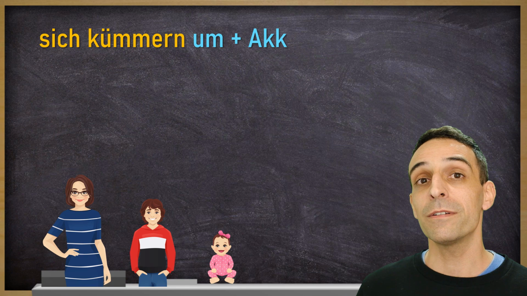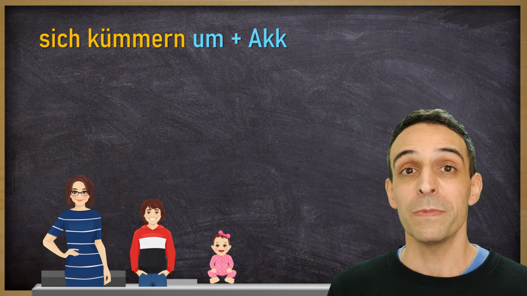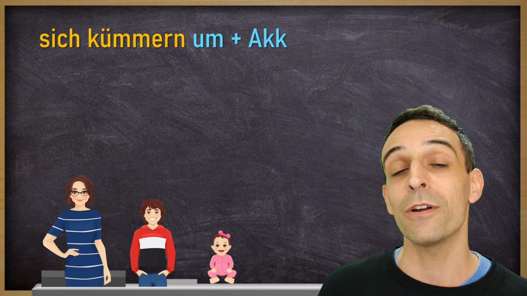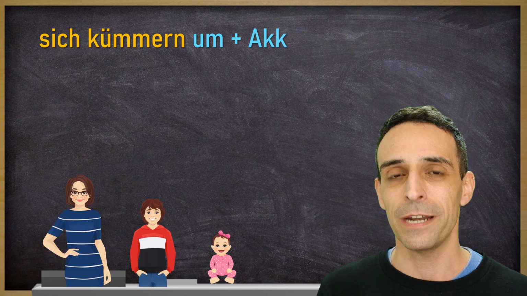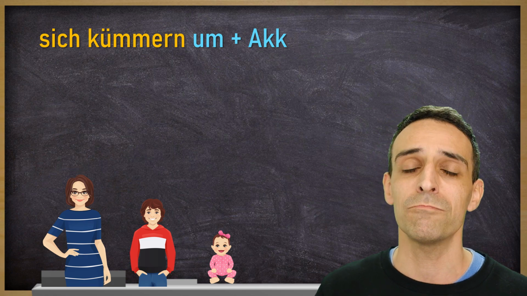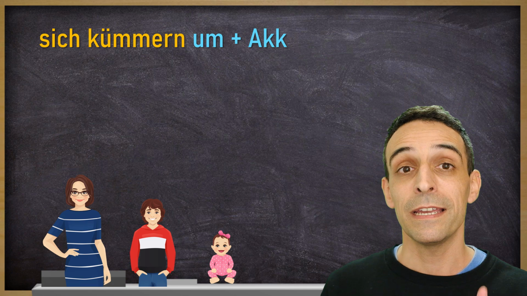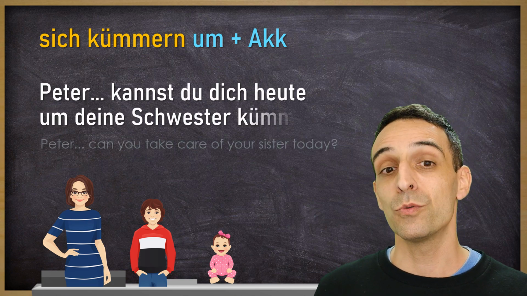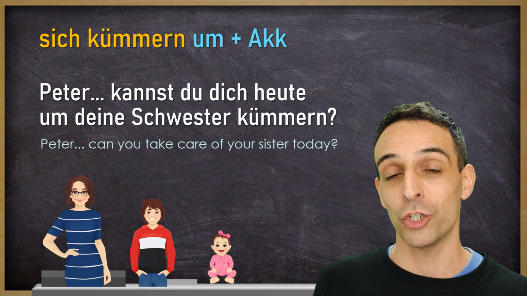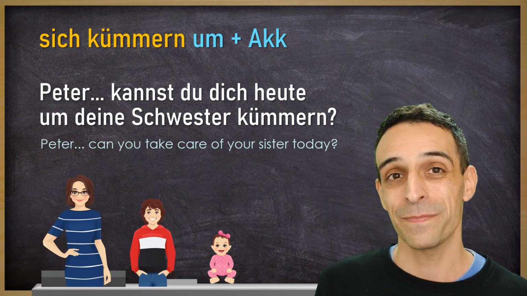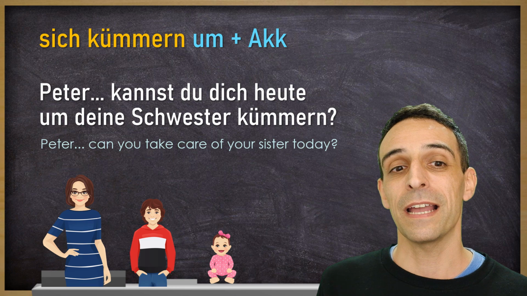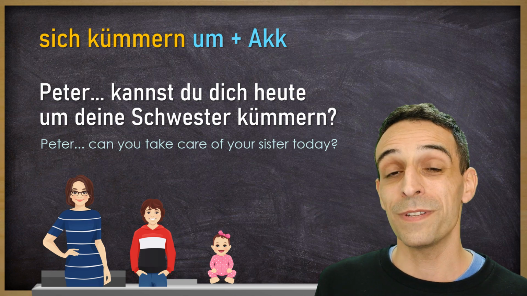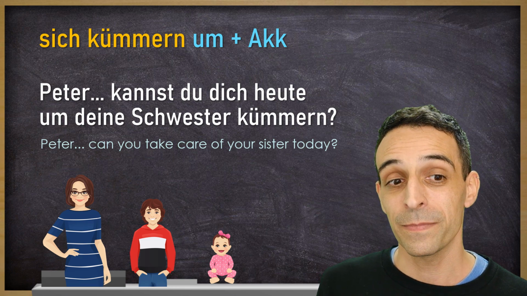This mom here, she has something to do and no time to take care of her baby. Luckily, she has an older son, maybe he's 14, and she asks him, Peter, kannst du dich heute um deine Schwester kümmern?